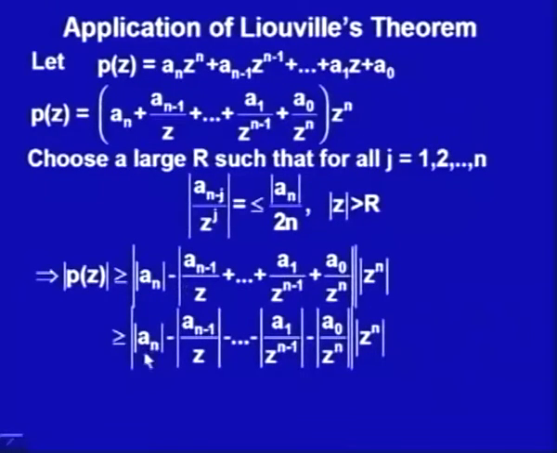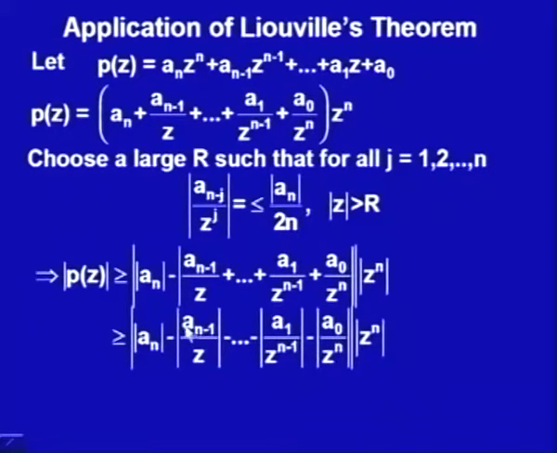So, I would get greater than or equal to mod of a_n minus mod of a_(n-1) upon z minus and so on, mod of a_1 upon z to the power n minus 1 minus mod of a_0 upon z to the power n, and this z to the power n is as such, and this complete absolute value is outside. Now, from here, since we had assumed that for z greater than r, a_(n-j) upon z to the power j in absolute values is bounded by a_n upon 2n.